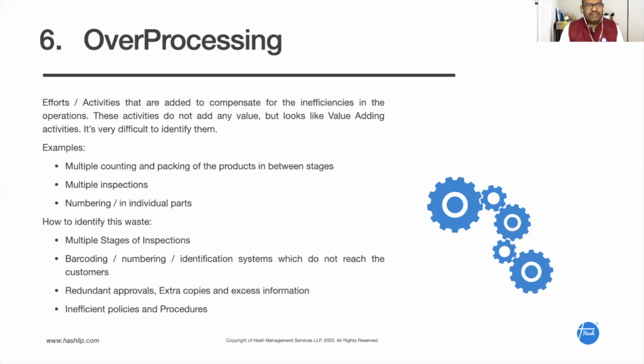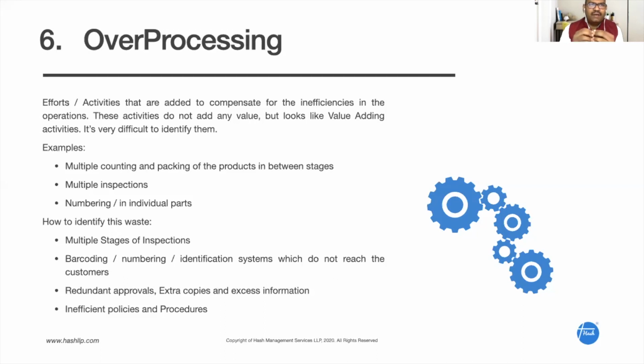And the sixth waste we are going to look at is called overprocessing. Overprocessing is the activities or the efforts which we put in the product which the customer doesn't care for. He doesn't pay for that, right? Multiple countings, multiple stages of inspection that happen inside companies, right? They may look like they are adding value, but they don't add any value, right?